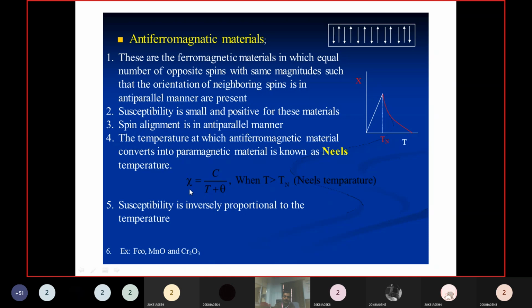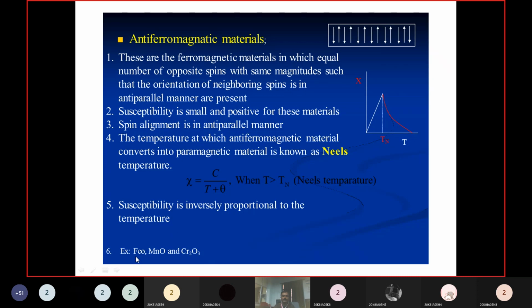The formula is chi equal to C by (T plus theta). Here, when T is greater than T_N, it will act as a paramagnetic material. That temperature we call the Neel temperature. Above the Neel temperature, the antiferromagnetic material will act as a paramagnetic material. Below the Neel temperature, this material will act as an antiferromagnetic material. Susceptibility is inversely proportional to the temperature.